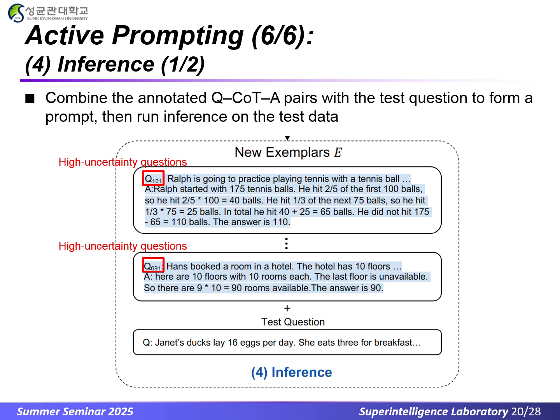Step 4, Inference. We combine our newly annotated QCOTA exemplars with a test question to form a single prompt, then run inference on the test data. First, we add the exemplar set E, the human-written chain of thought examples for our most uncertain questions, directly in front of each new test question. Then we feed that concatenated prompt into the model. Because the model sees the full COT reasoning steps, followed by the final answer for each high uncertainty exemplar, it applies the same step-by-step process when solving the test question.